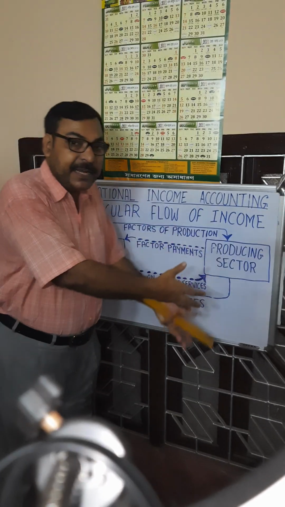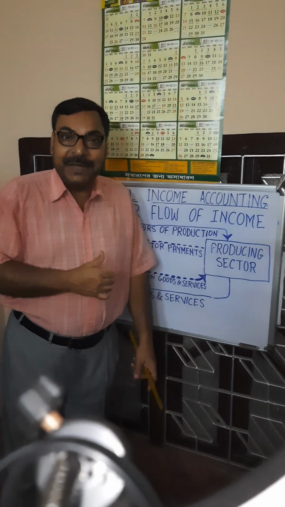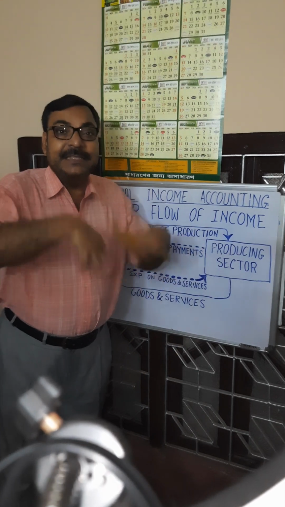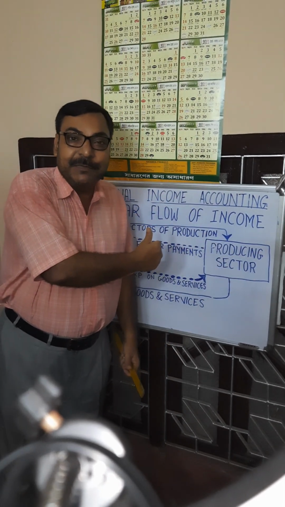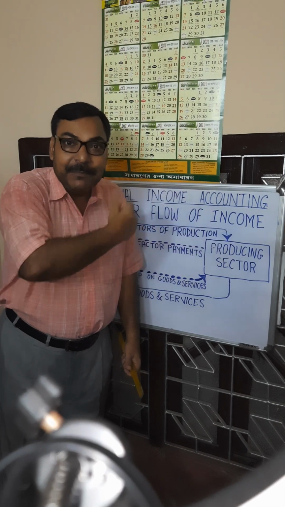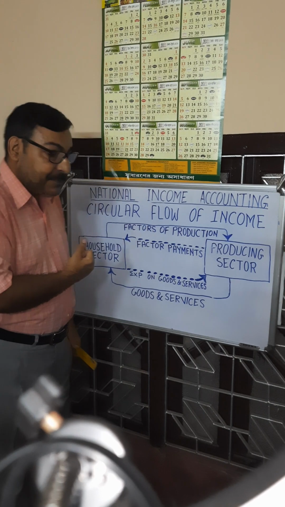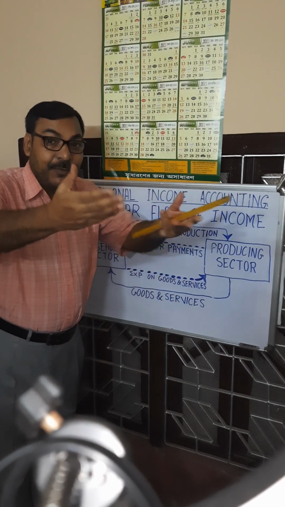If the producing sector invests more, that is an injection to the flow of money. If the producing sector sells to the outer world, that will also add injection to the flow of money, earning money from outside. But if we are importing more, then our money is going outside.